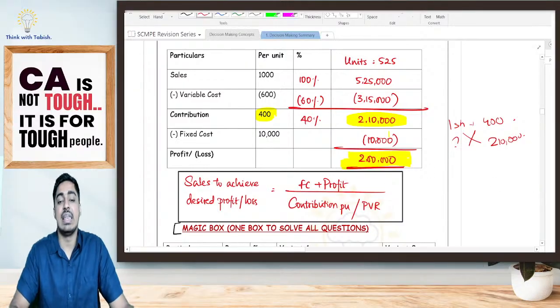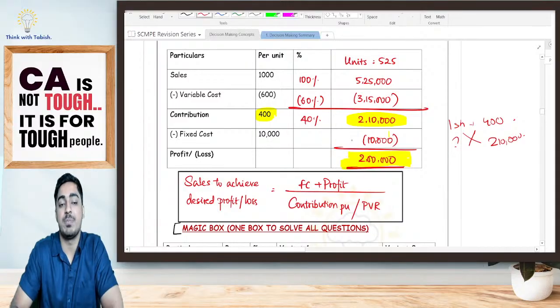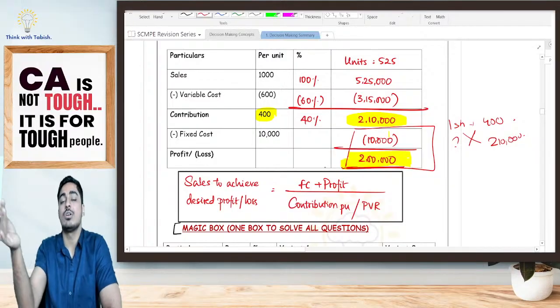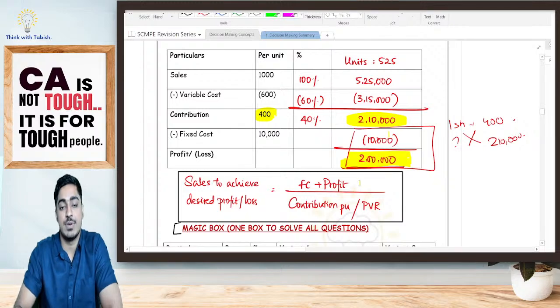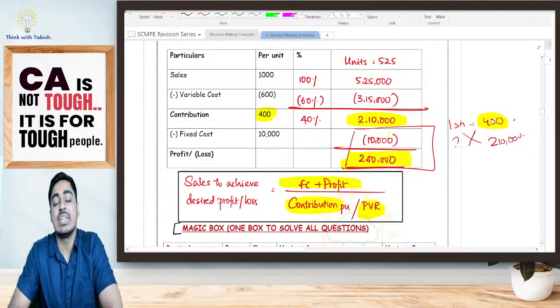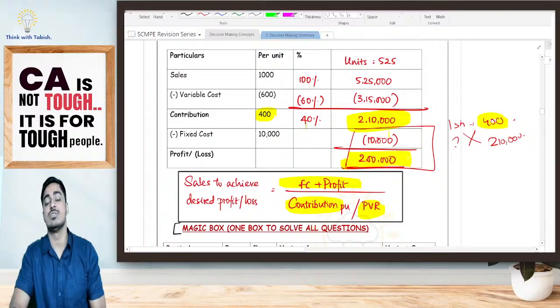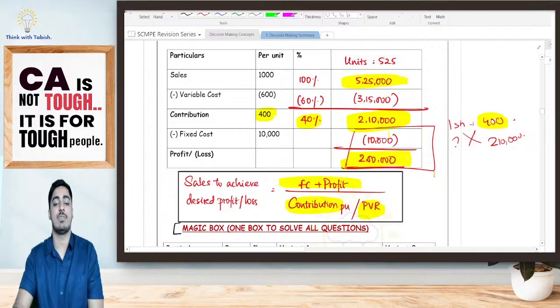So it is my desired contribution, which is nothing but my profit plus fixed cost. Contribution is sales minus variable cost, or else it is your fixed cost plus profit. So I take fixed cost plus profit divided by either the contribution per unit, to get units, or else you can divide it by the PV ratio. I want 2 lakh 10,000 as contribution. Contribution is 40% of sales. So what should be my sales? 2 lakh 10,000 divided by 40%. You will get 5 lakh 25,000.